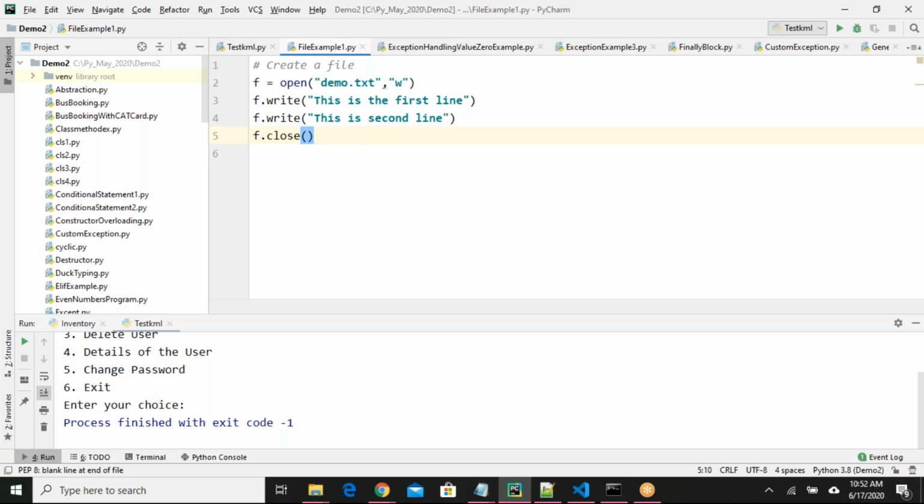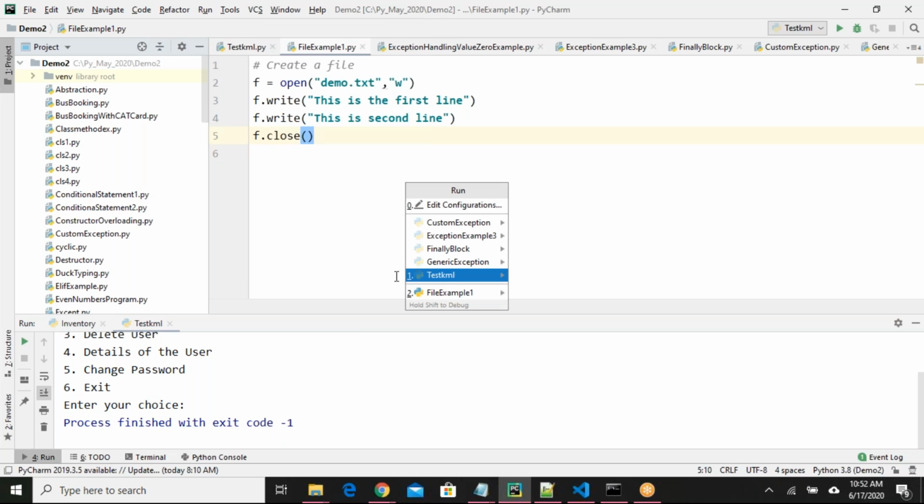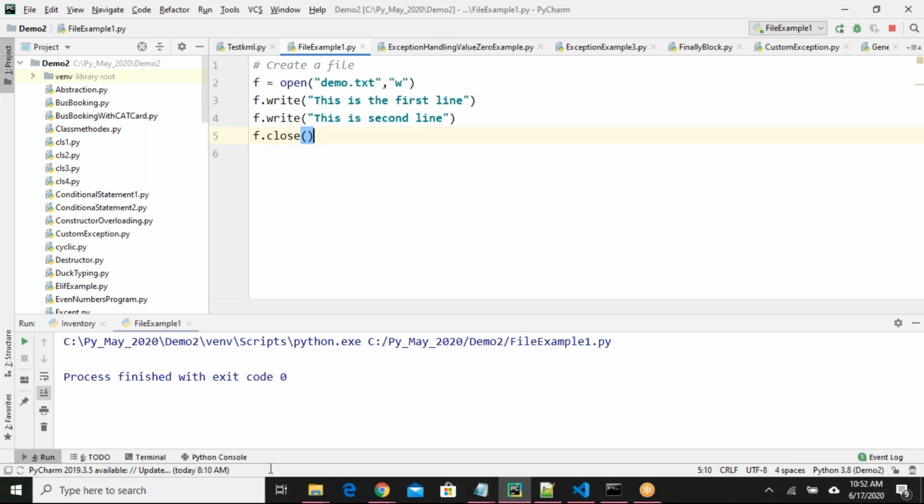So I open the file, I'm adding the content, I'm closing the file. Let us see what happens if I run this code. Let me run file example. I'm not getting any message because I did not provide any message here. Here I could have provided print file created, something like that, or file updated, so that when I run this program, I'll get some message here.